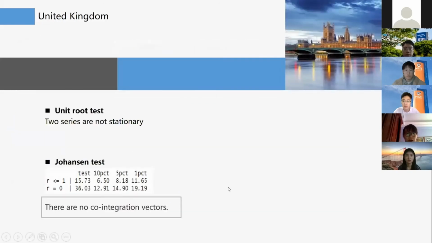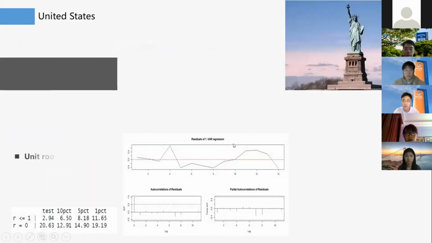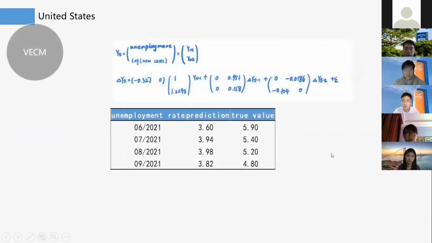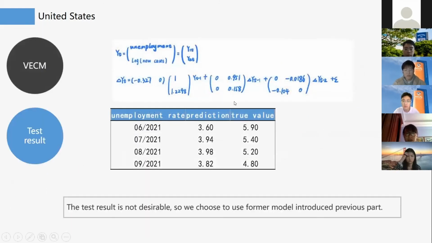For the United Kingdom, however, the Johansen test rejects our null hypothesis, and there are no co-integration vectors, so we will skip this part. As for the United States, we follow a similar procedure and get one co-integrating vector written like this. Then we also construct the VEC model like this. However, the prediction value is not desirable because it's far from the true value. So we could choose the former model introduced in the previous part by my teammate.